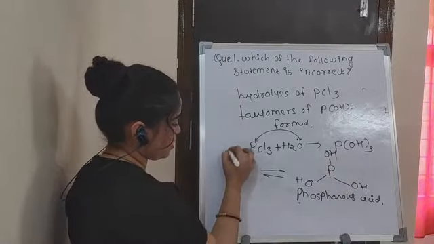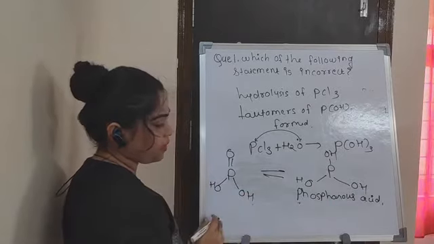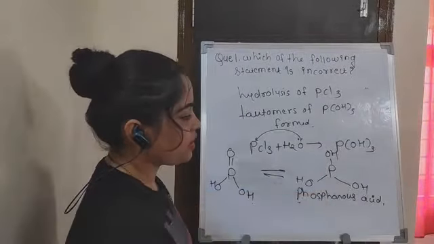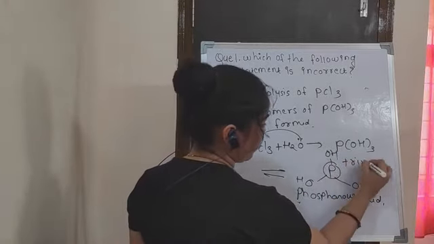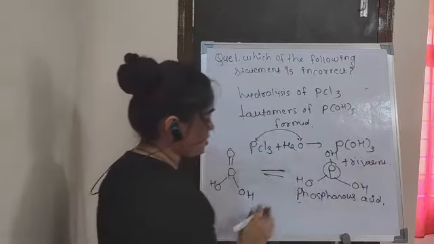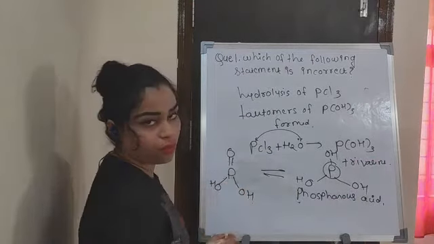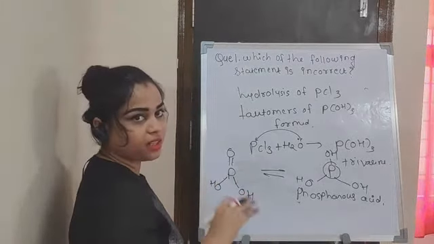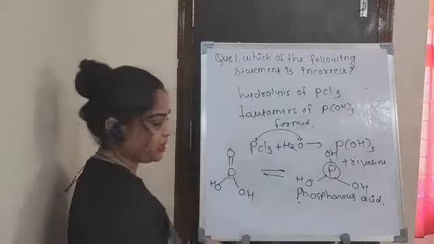So the structure is like this, OH and OH. But in this structure phosphorus forms 3 bonds. So this is trivalent. The valency of phosphorus is 3 here, but here you can say 1, 2, 3, 4 bonds are present, and in phosphorus the valency 4 is not acceptable. So for that we have to make it pentavalent.